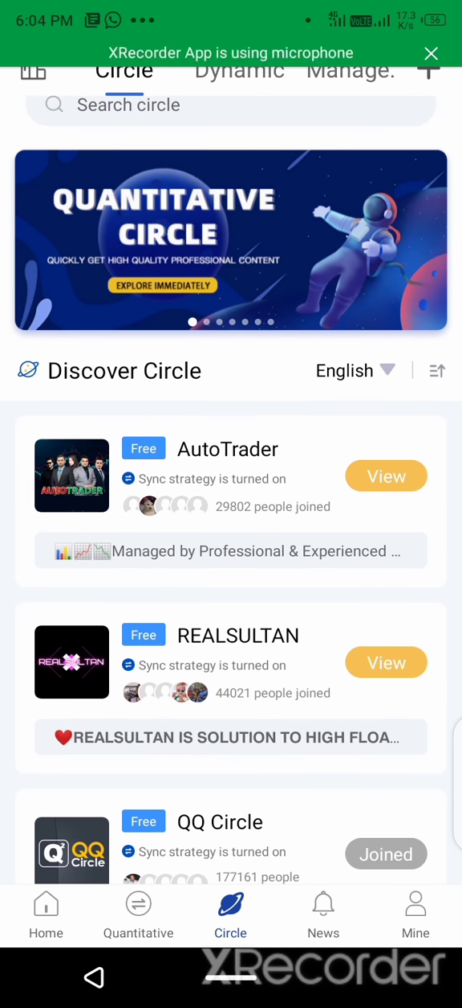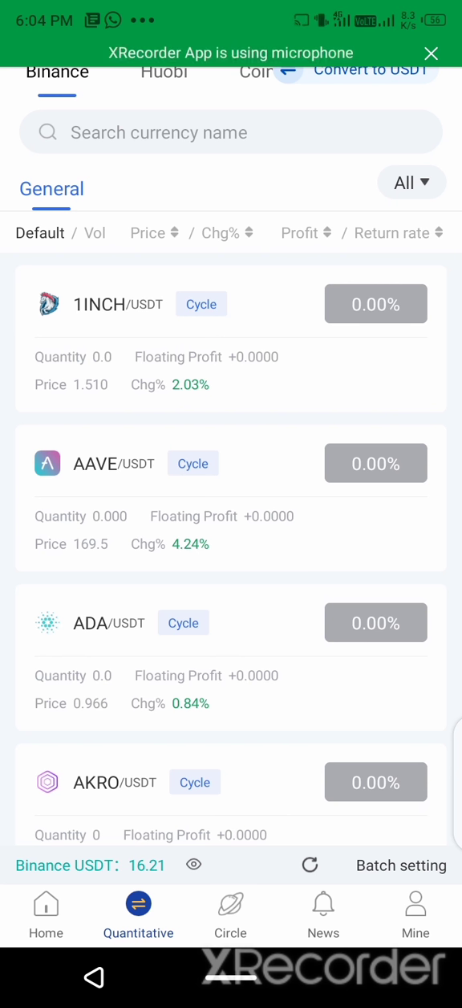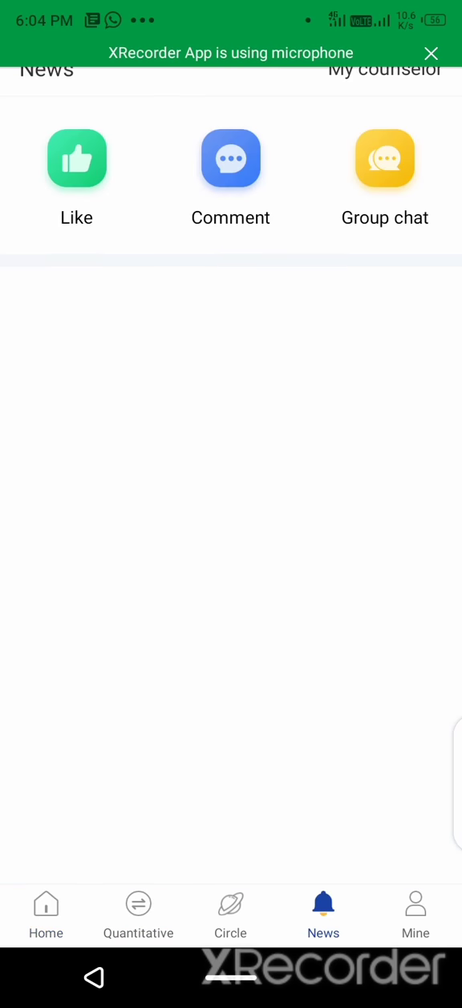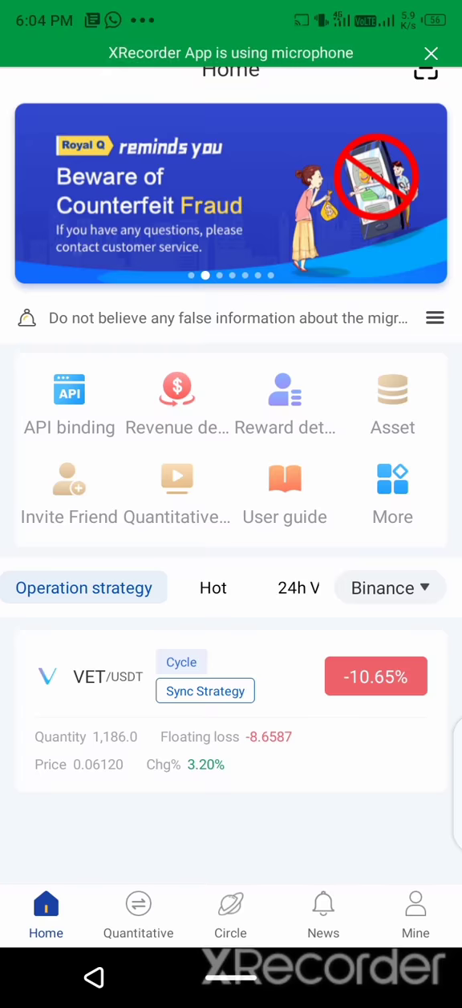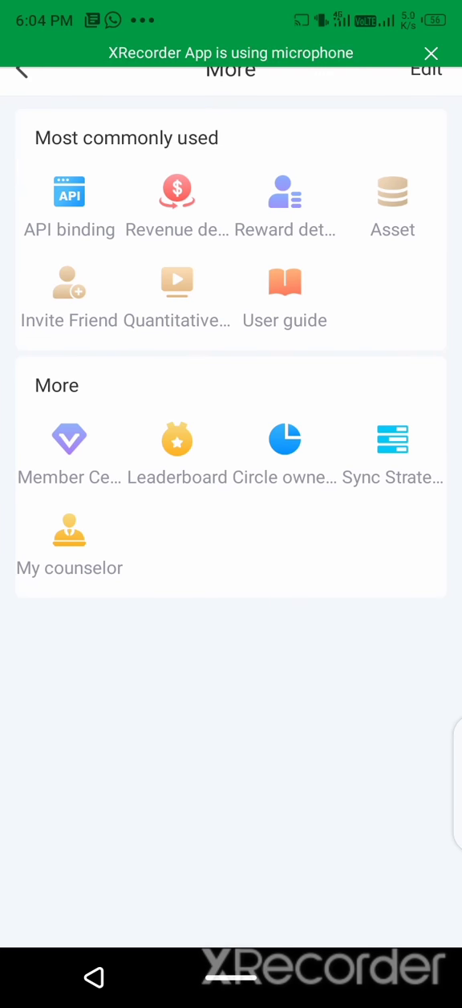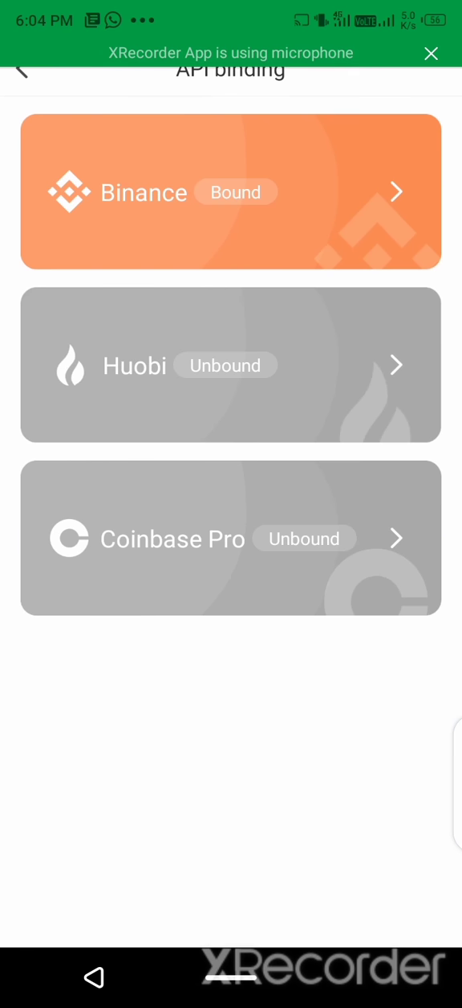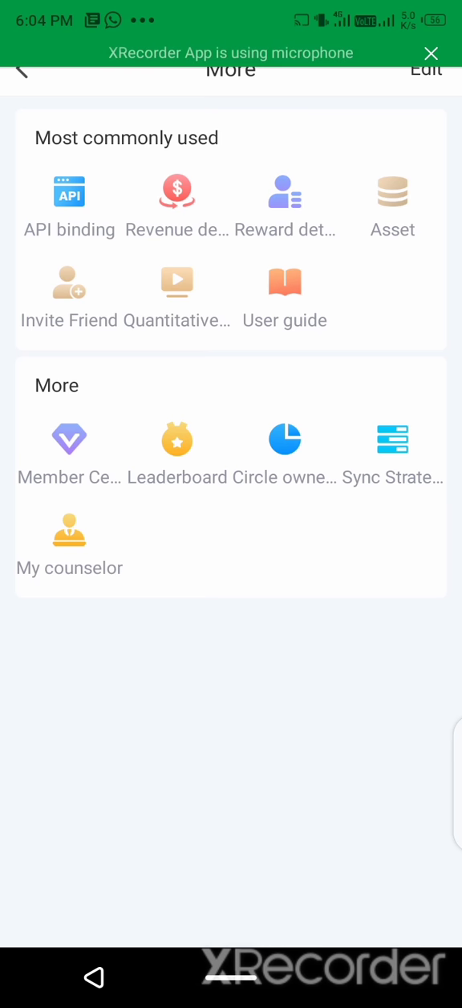This is the circle. This is quantitative, where you can get all the coins and see the coins. This is news, your daily news, what you are earning and what will be. There are more options here, a lot of things, like you can get 30 USDT per referral, and API binding here. You can see API binding with Binance and assets.